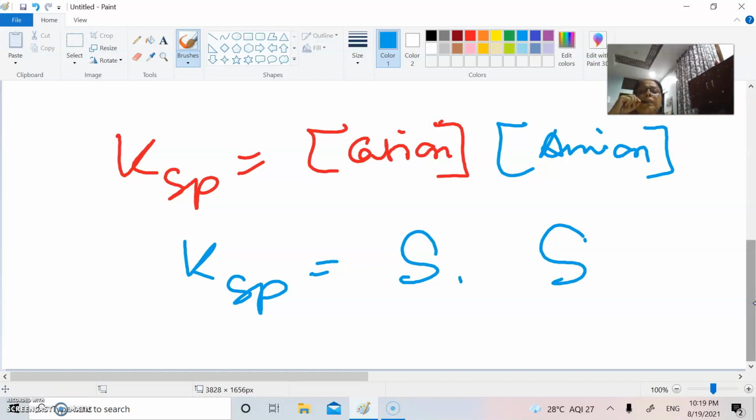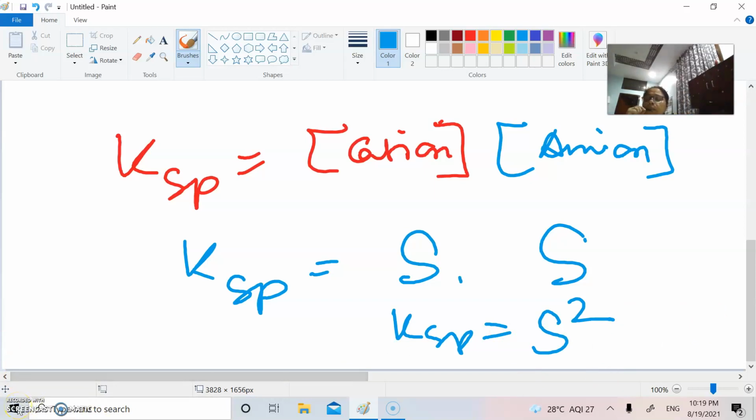Why are both similar? Because the number of cations will be equal to the number of anions, otherwise they cannot balance with one another. So in this case, Ksp will be S squared. So once we have the idea about the S value, we can go for the Ksp value immediately.